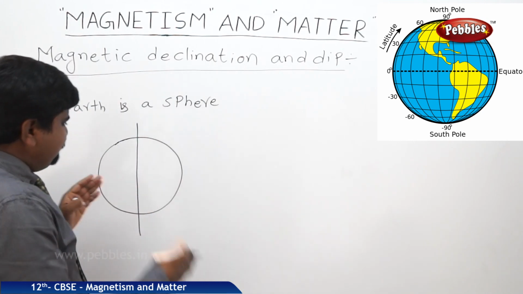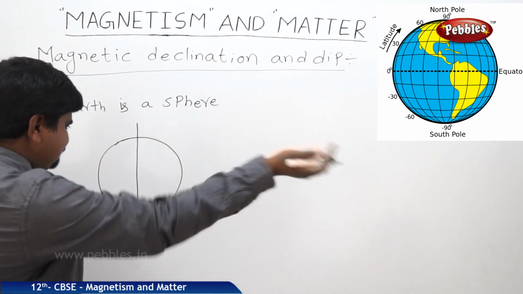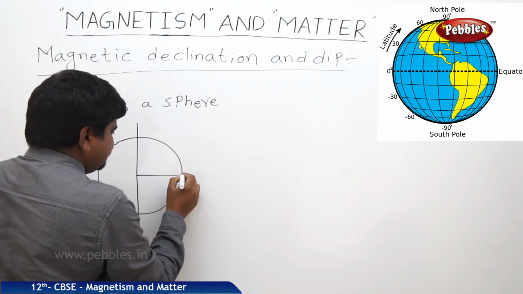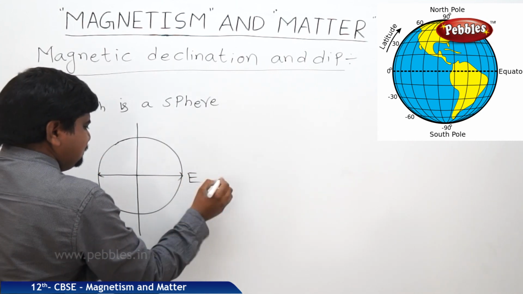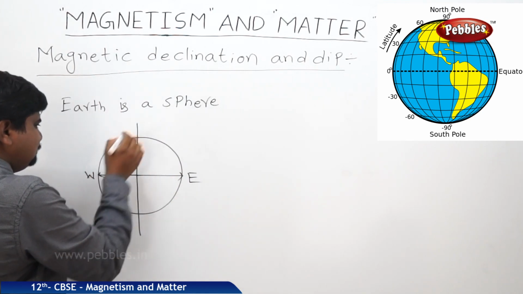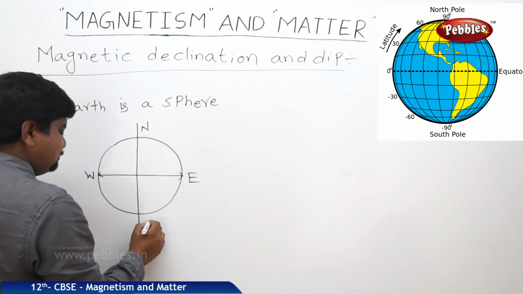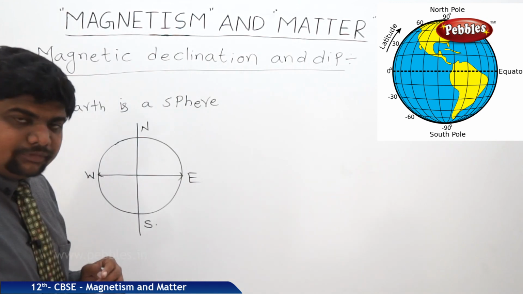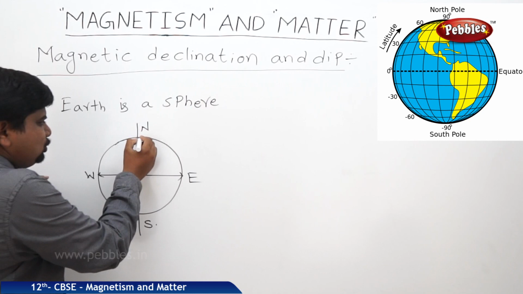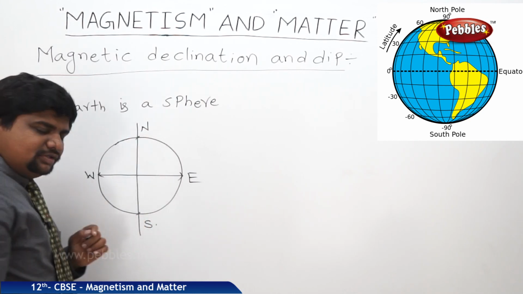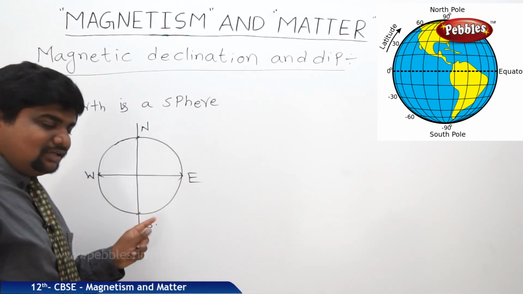But if you see the global structure of the Earth, we know that this is east, this is west, this is north, this is south.